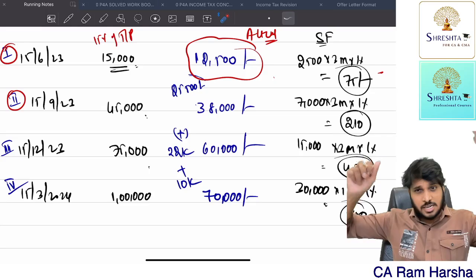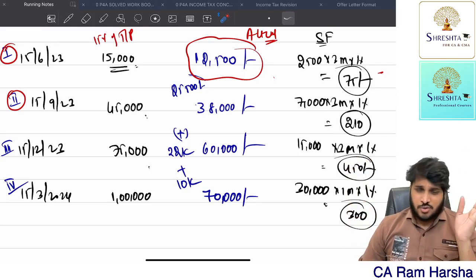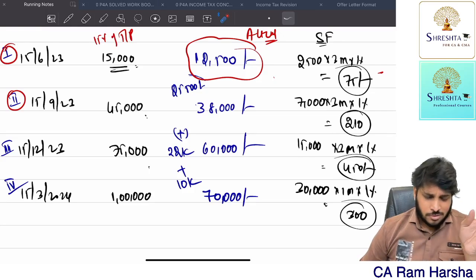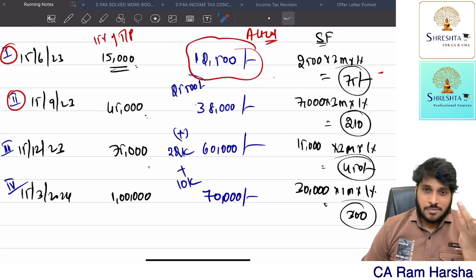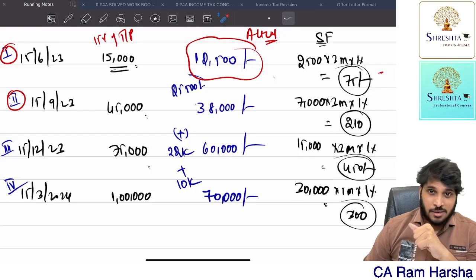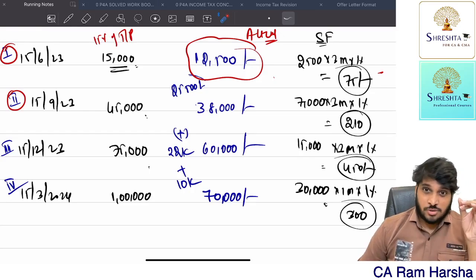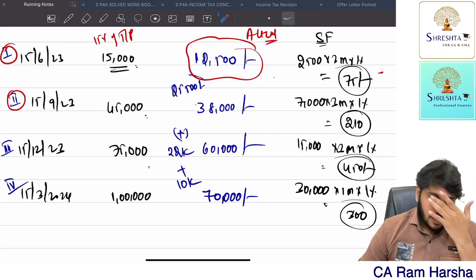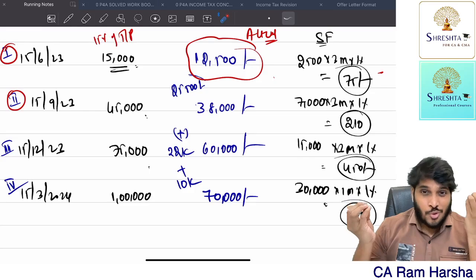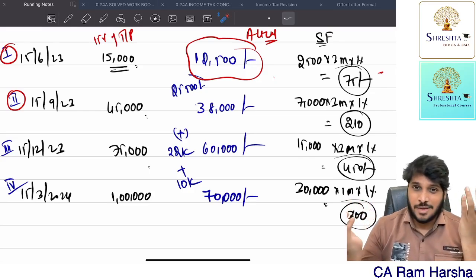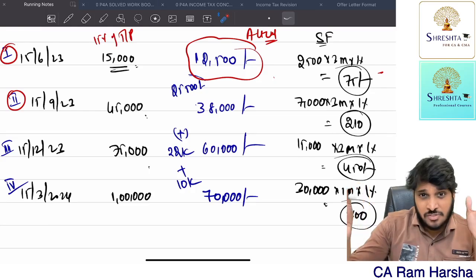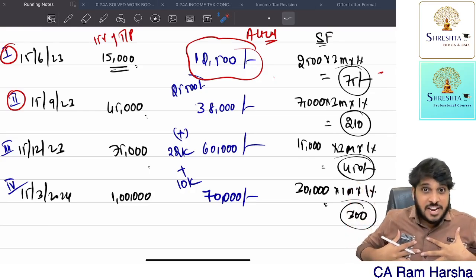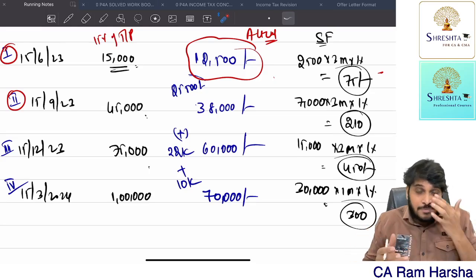Now SSE is arguing. Let's assume I'm an SSE arguing with the department. Dear department, the 23-24 year is over. I know my advance tax amount is 15,000 for the first installment, but I paid 12.5. The department is saying you pay interest. Dear department, last year, on 15th June, which was only my third month in that year, how can I compute my total income so accurately and pay tax? You tell me, if you were in my position, would you calculate exactly the total tax and pay exactly 15% on that? As per my calculation, 15% is 12.5.